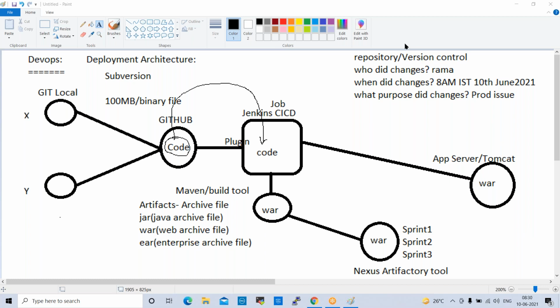Yeah, good question. That is why we are using a version control system, so we'll have versioning. I'll definitely show you while deploying the code on Tomcat, so don't worry about it. Developers will develop the code piece-wise. For example, X developer and Y developer are both working on the same requirement.